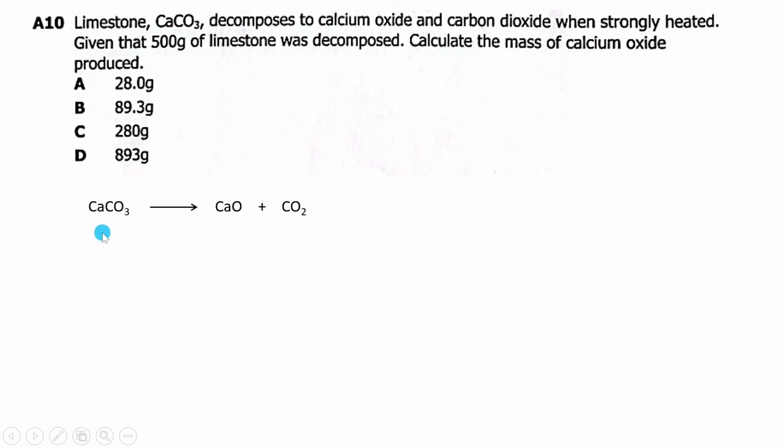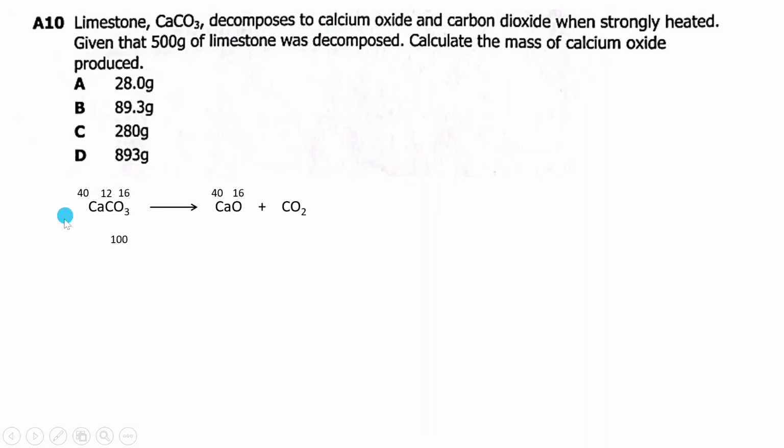First of all, find the relative formula mass of this, by knowing that calcium is 40, carbon 12, then oxygen 16. Then here you know that calcium is 40, then oxygen 16. Then what you do, you sum up this one. You say 40 plus 12 plus 16 times 3, you get 100.